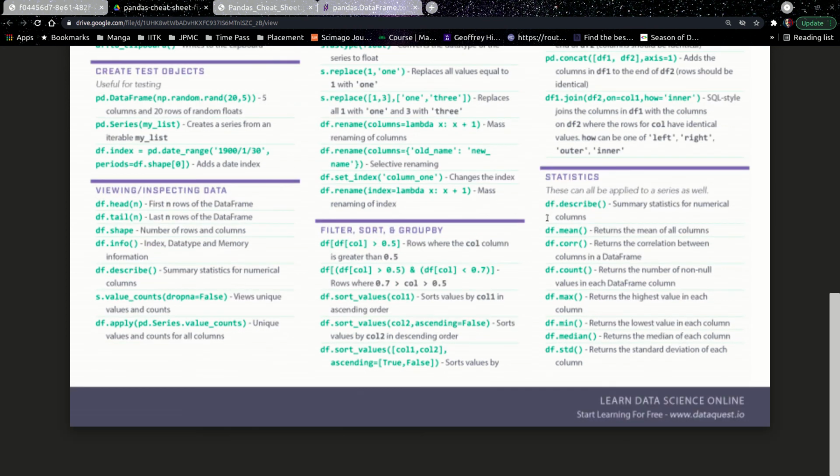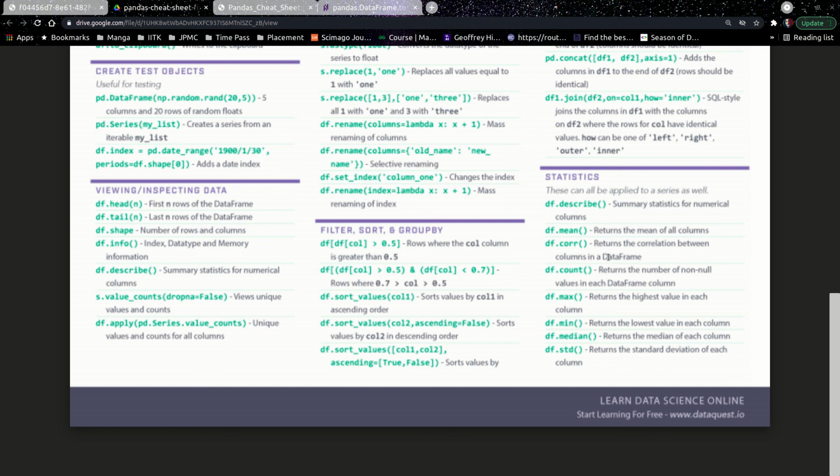Now statistics, as I said, df.describe, df.corr and df.count. Here df.corr, the correlation, is very important, like how you can get the correlation between different columns in a data frame. For us it is not that meaningful because we don't have multiple correlated columns. But when you have a data set having multiple features, let's say more than 60 or 70, then df.corr is used, and we try to eliminate features having high correlation because that adds redundancy to the data set.